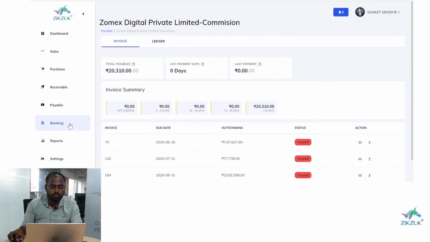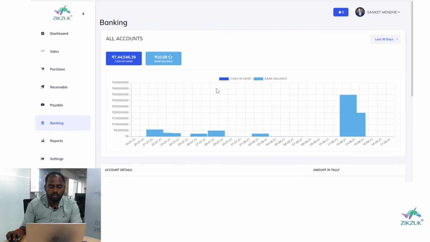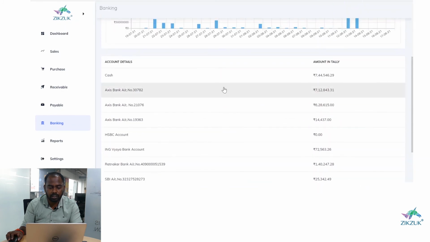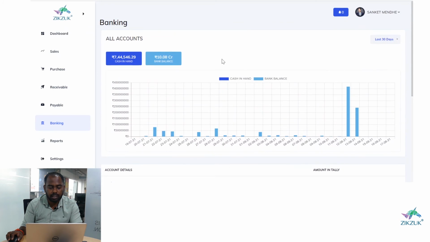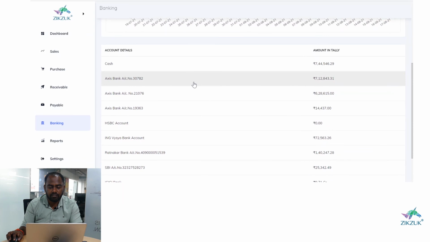Now I will come to the banking. So this is the Tally banking. This is the detail which basically comes from Tally. So you can analyze cash in hand, bank balance, bank wise amount, and cash in hand, right?